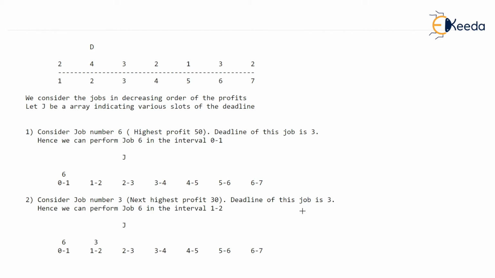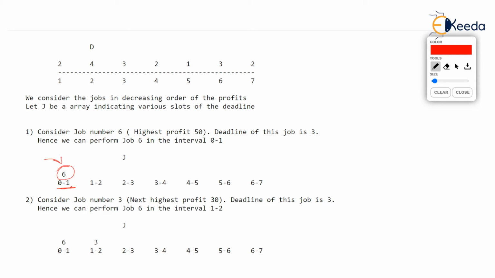Now you can understand that job number 6 is performed, high priority job, between 0 to 1. But remember, job number 6 had deadline equal to 3. So we are performing it between 0 to 1, well before the time.